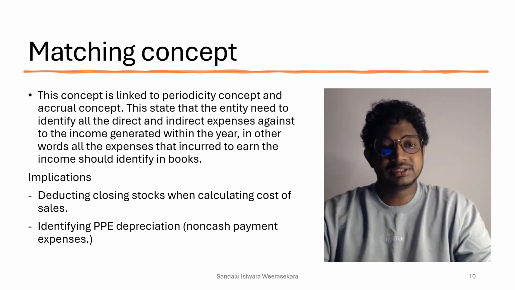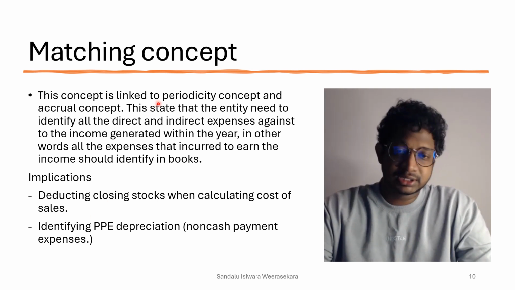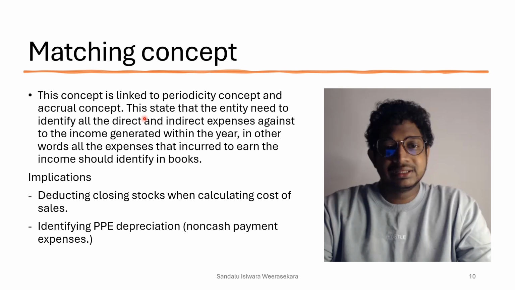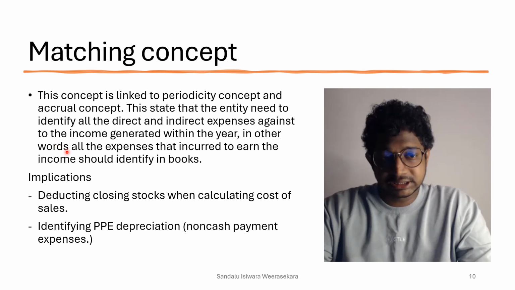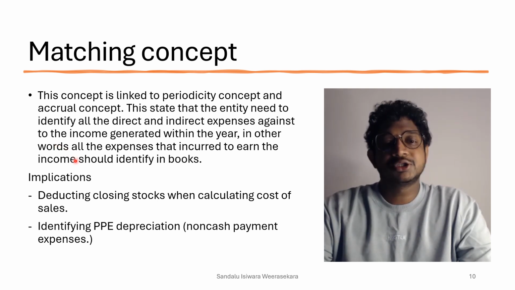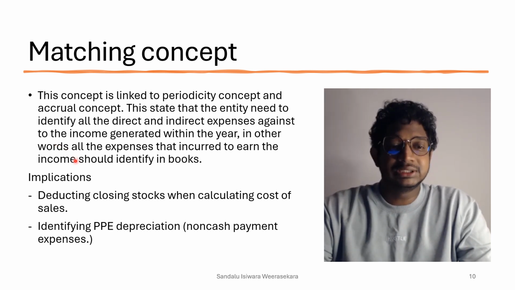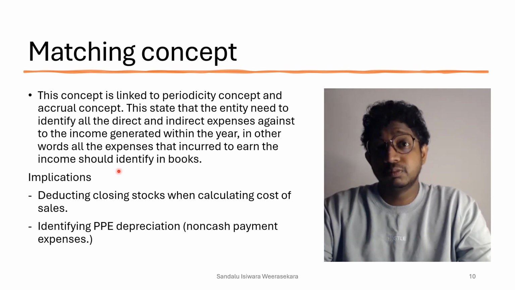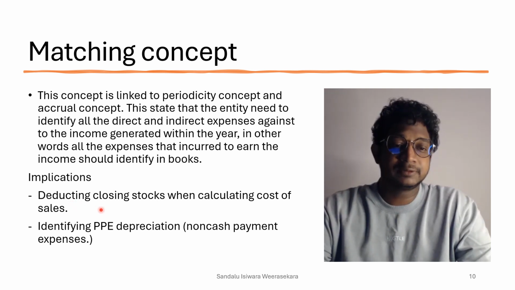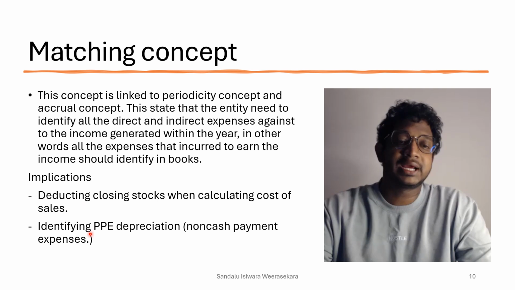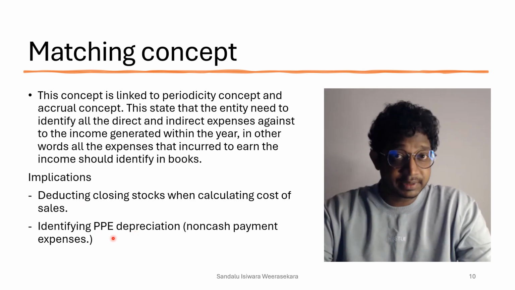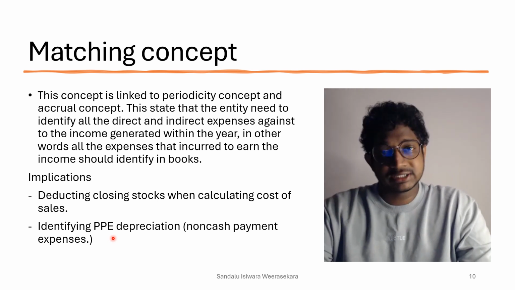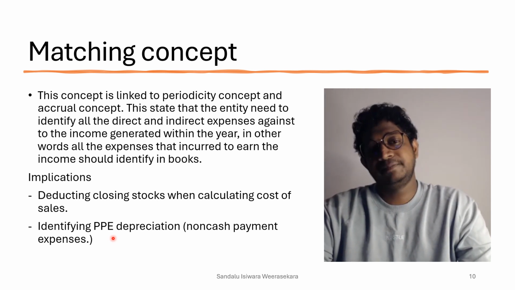Matching concept. This concept is linked to the periodicity concept as well as accrual. This states that the entity needs to identify all the direct and indirect expenses against the income generated within the year. In other words, all the expenses that were incurred to earn the income should be identified in your books, right? Implications: deducting closing stock when calculating cost of sales and identifying PPE depreciation, because PPE depreciation is a non-cash expense, but you have to identify that as well in your expenses, right?